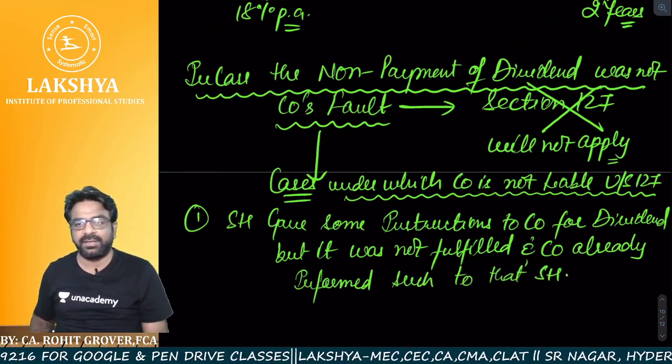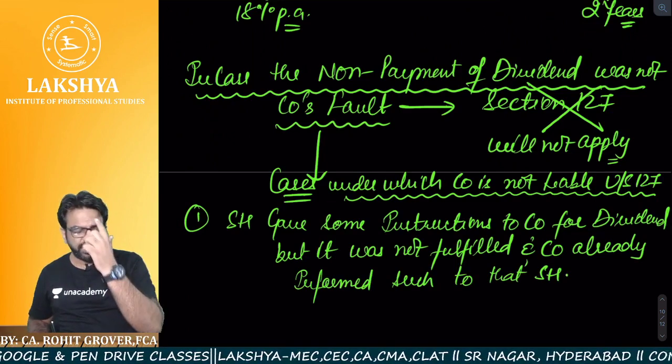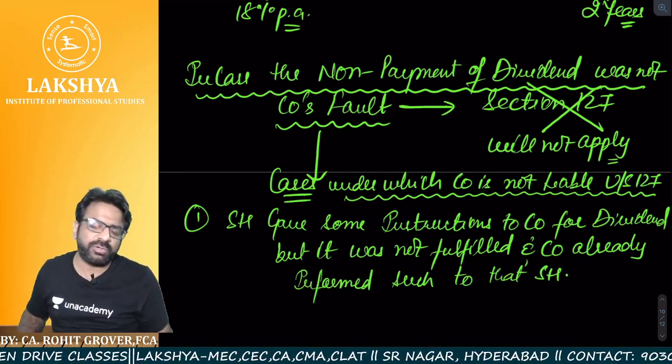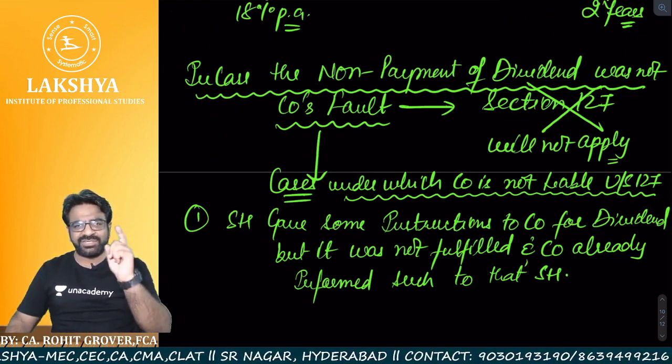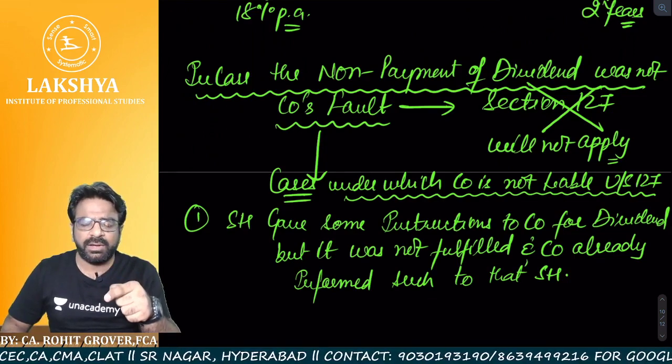What do you mean by that? Suppose the shareholder told me, sir, do one thing, give me the cash. Now tell me, can we pay the dividend in cash?